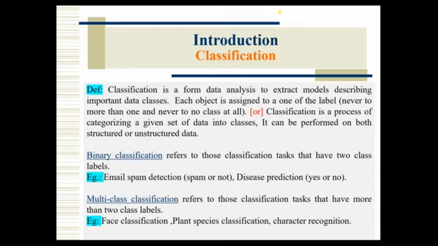So that is classification, categorizing a given set of data into classes. We have data for which we have to make some labels. Class is nothing but the output, whatever name we can give. We can do this for both structured data and unstructured data. Structured data means, as we studied in lower classes, attributes are given, like a name, column names, and based on that we make labels for the output, which is called the class.